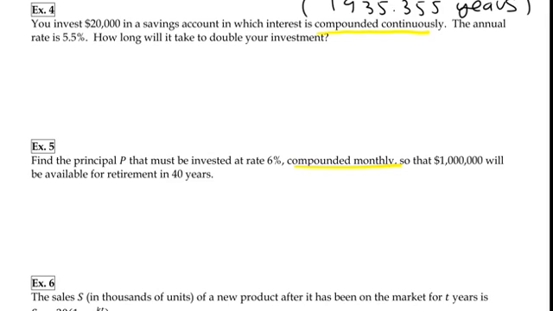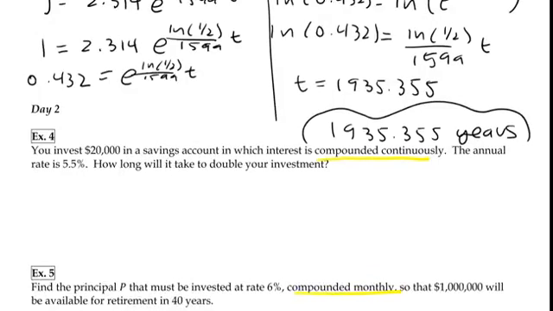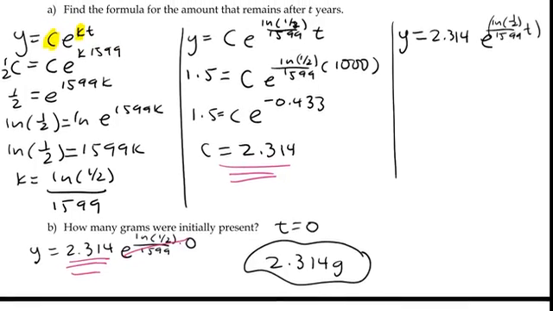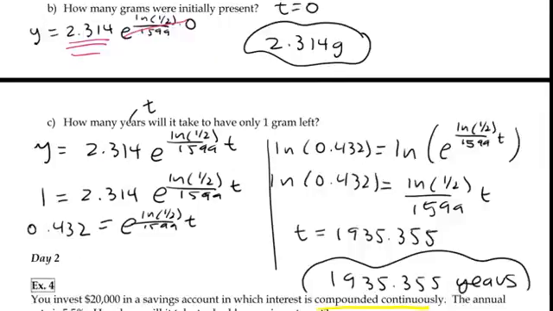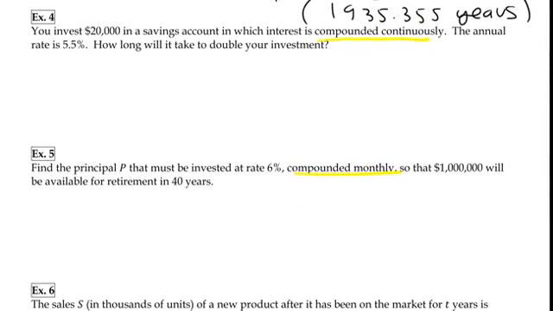So if you're compounding interest continuously, you're going to use a formula very similar to what we used the day before. If you guys look up here, we were looking at this a lot, the exponential growth, y equals c e to the kt. We're going to use something very similar. With money, a lot of times I think of it as PERT, where this is the principal, your initial amount. Remember yesterday we looked at the initial and it was the 2.314, which is the C. We're going to call that P for principal, and instead of K, which is your constant of proportionality, we're going to call that our interest rate. Okay, so we're going to call this the formula PERT.